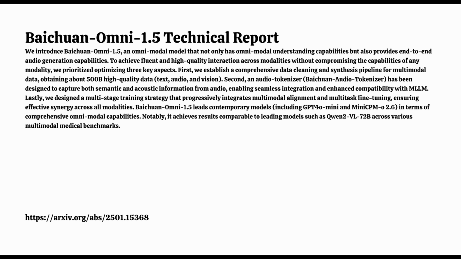It really shows the power of open collaboration and the incredible speed of innovation that's happening in this field. Well, in Part 3, we'll delve into the report's conclusion and explore what the future holds for Baichuan Omni 1.5.